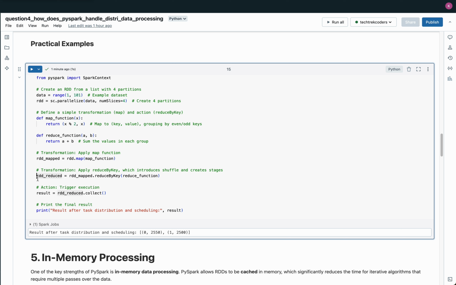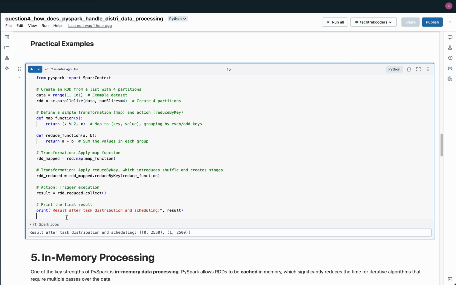Finally, the action collect is called, which triggers the execution of the transformations. At this point, Spark sends the computation task to the executors on the worker nodes, where they process the partitions in parallel. Once the tasks are completed, the results are collected and brought back to the driver program. The final output is printed showing the sum of even numbers grouped under key 0 and the sum of odd numbers grouped under key 1.